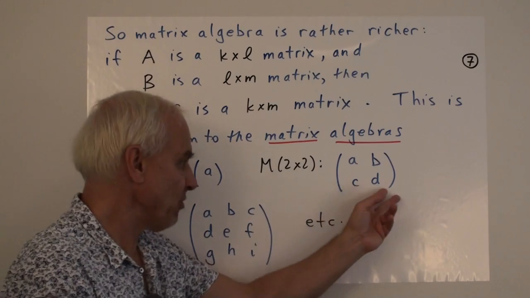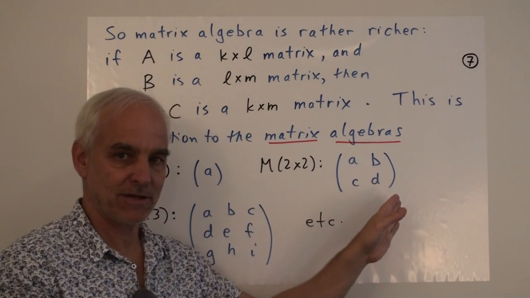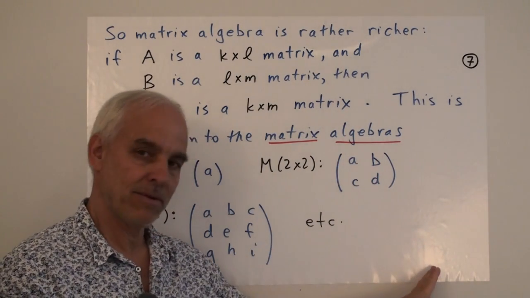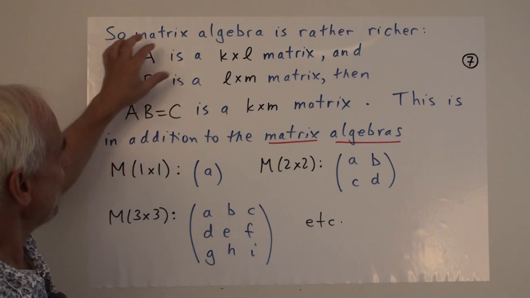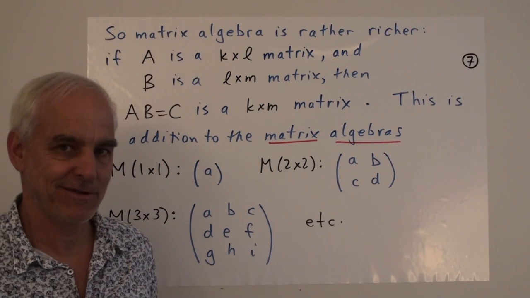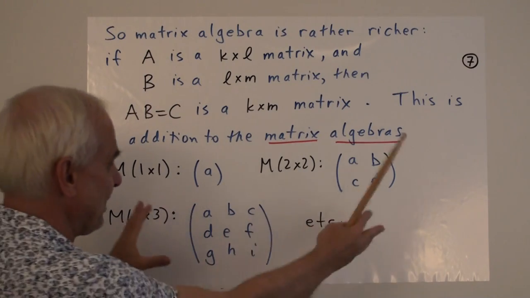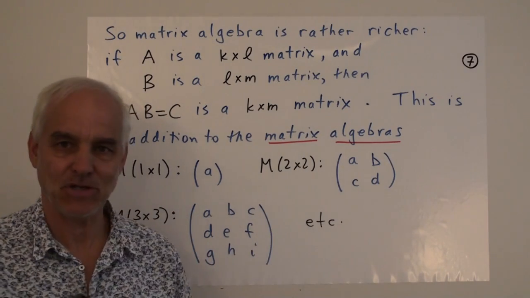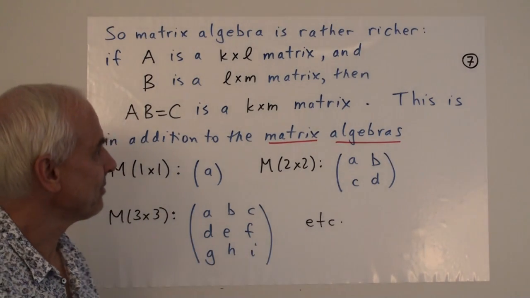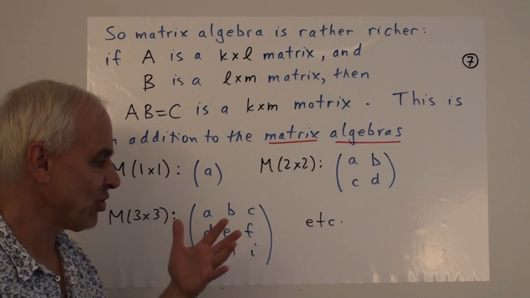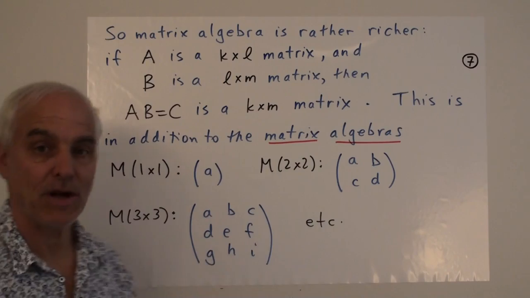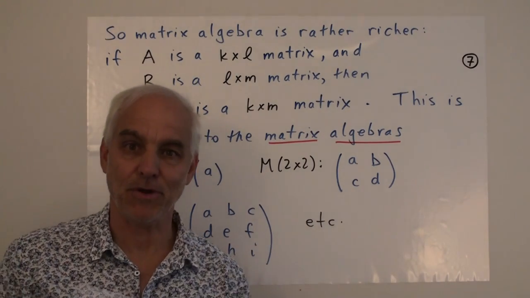Just inside the 2 by 2 matrices you can do all these operations, and so on. But in addition, you can also multiply these non-square matrices, which otherwise don't really fit into this situation here. So it's a rather rich arithmetical structure, all of these matrices floating around.